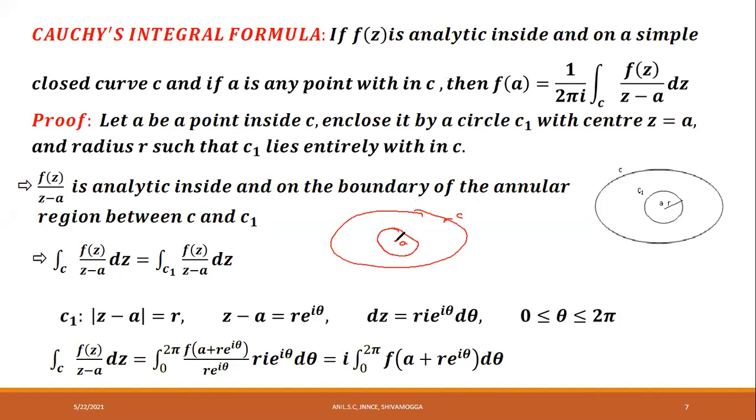And the radius of this circle be R units. Let it be C1.